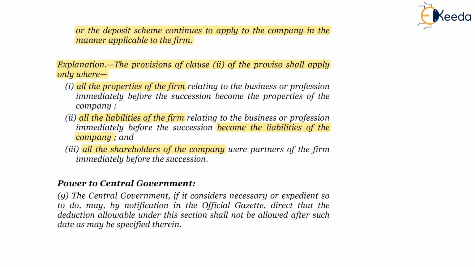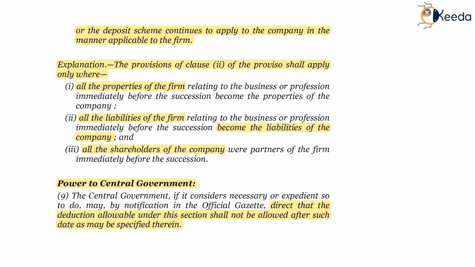Then there is the power of the central government to notify, in cases where this subsection won't apply, that the provisions of section 33AB won't be applicable with effect from so and so date. So as per subsection 9 of section 33AB, the central government is empowered: if it considers necessary or expedient so to do, it may by notification in the official gazette direct that the deduction allowable under this section shall not be allowed after such date as may be specified therein.